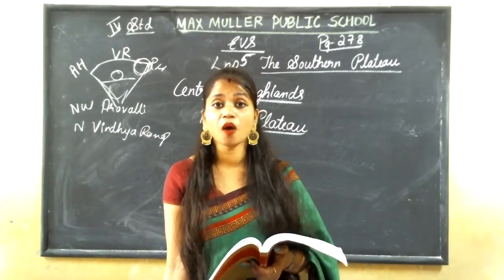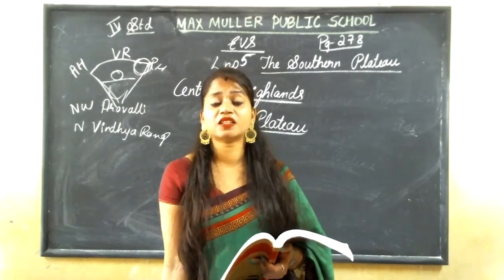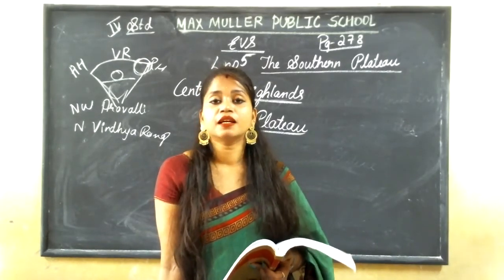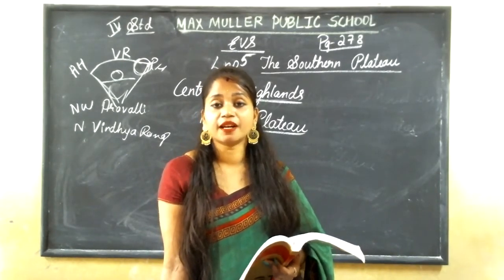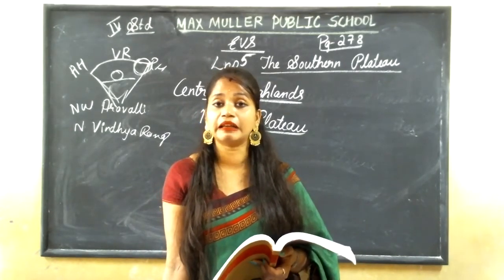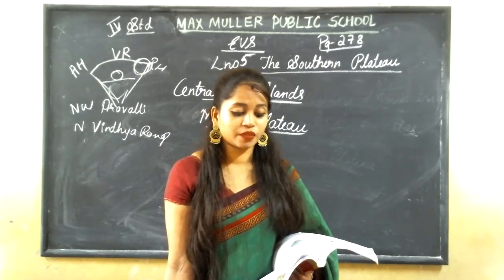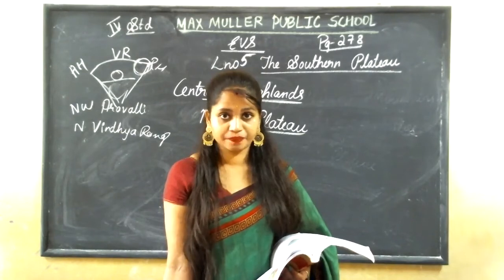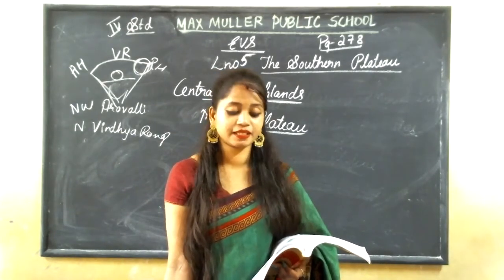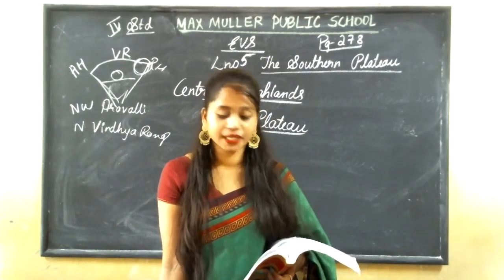Peninsular India means what? The southern tip of our India. India is called a peninsula. Like what? It is covered by water on three sides and land on one side, right? So it is called peninsular India. The Deccan Plateau is surrounded by the Western and Eastern Ghats. See now, the Deccan Plateau is covered by Western and Eastern Ghats. Now your confusion is gone, right?